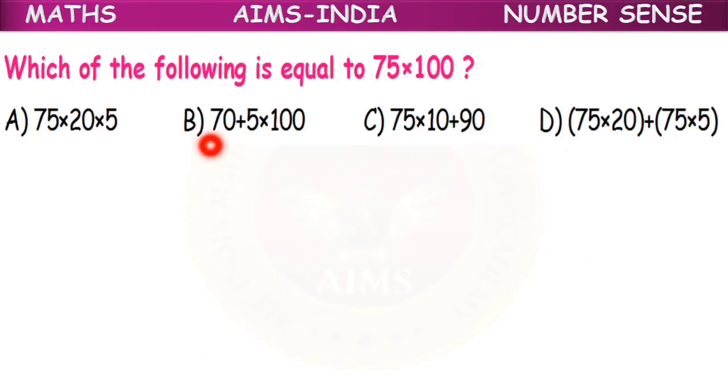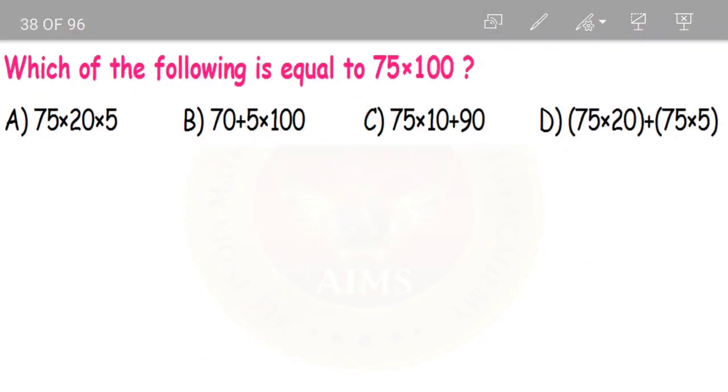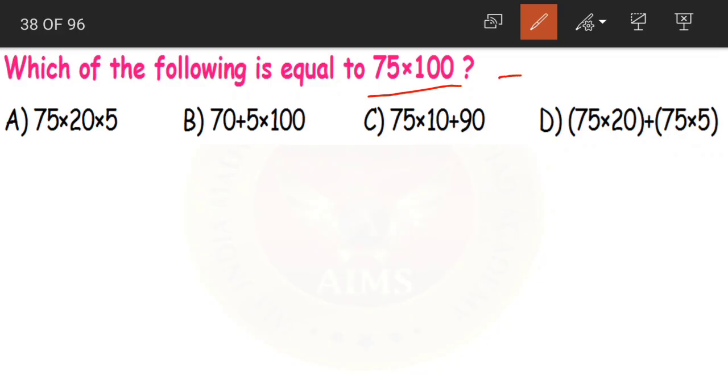Next we have: which of the following is equal to 75 into 100? Now what is the product of 75 into 100, children? 7500. Yes, after 1 we have 2 zeros here, so we have placed 2 zeros. 7500 is our answer. Now coming to the options, option A is 75 into 20 into 5. The 75 is the same, so let us keep that aside.